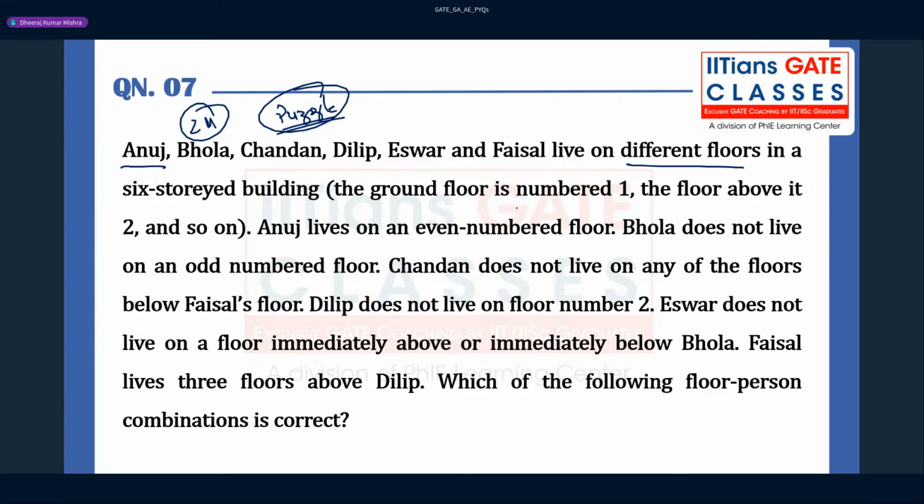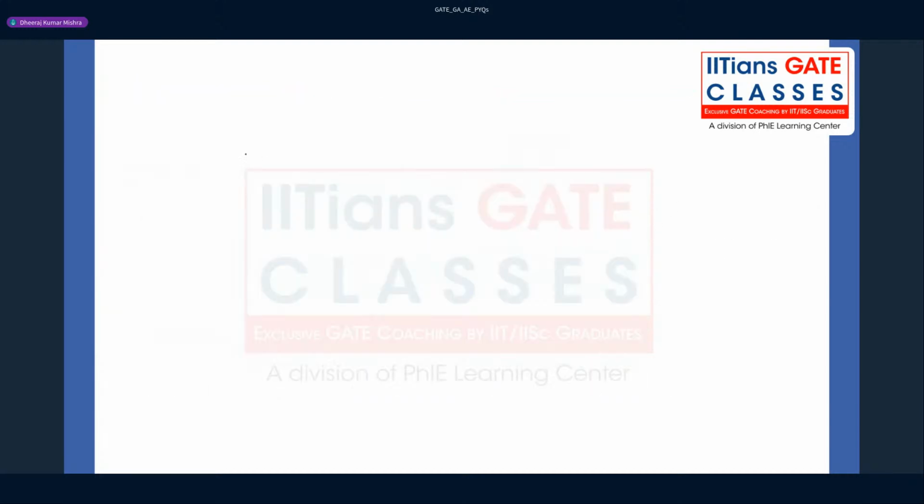That is very important. The ground floor starts from number 1, and there are 6 people and they are going to stay in 6 floors, 1 to 6. Anuj lives on an even number floor. So you keep on building the table here.